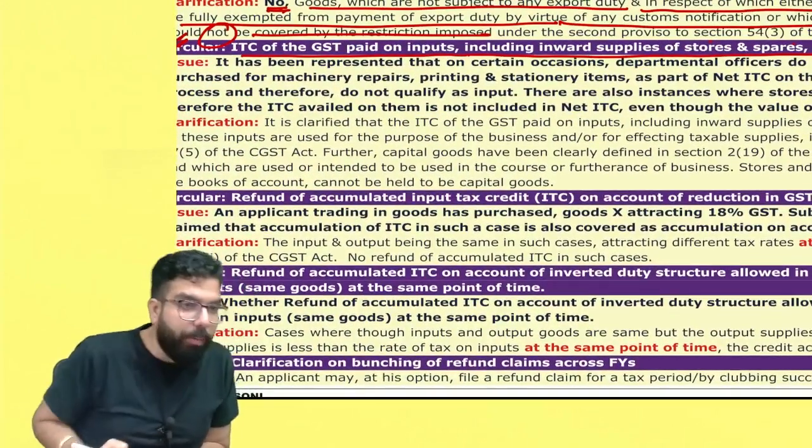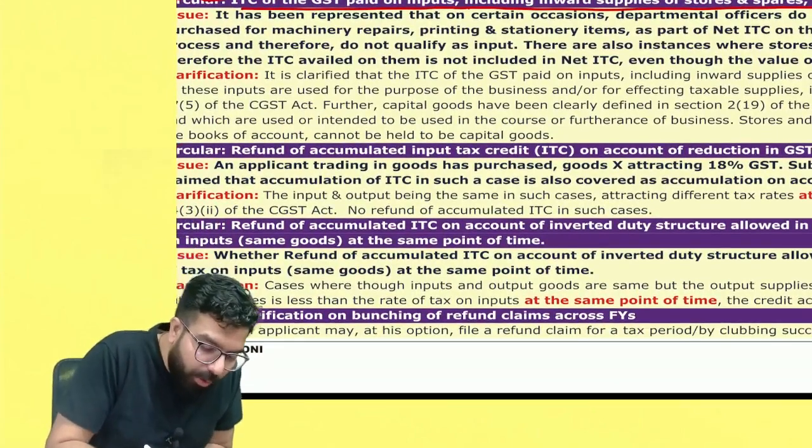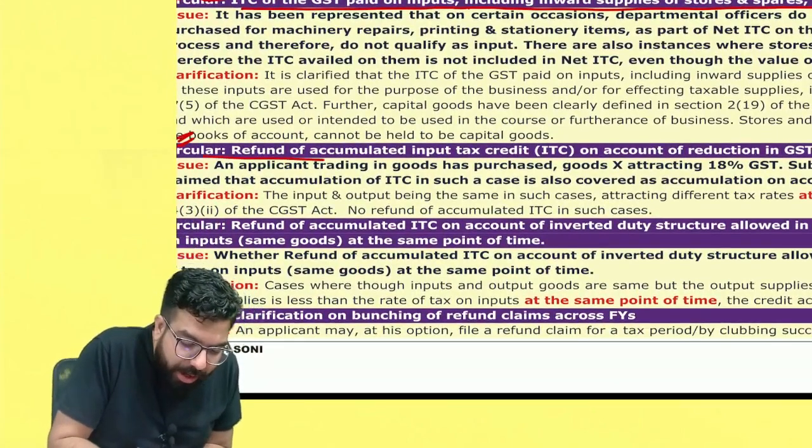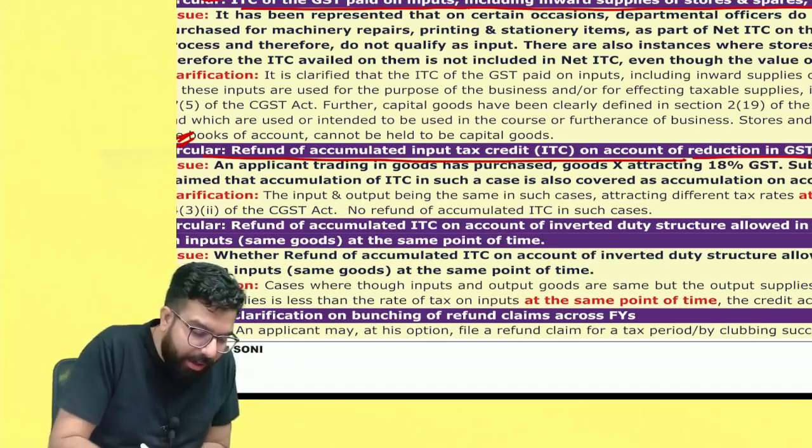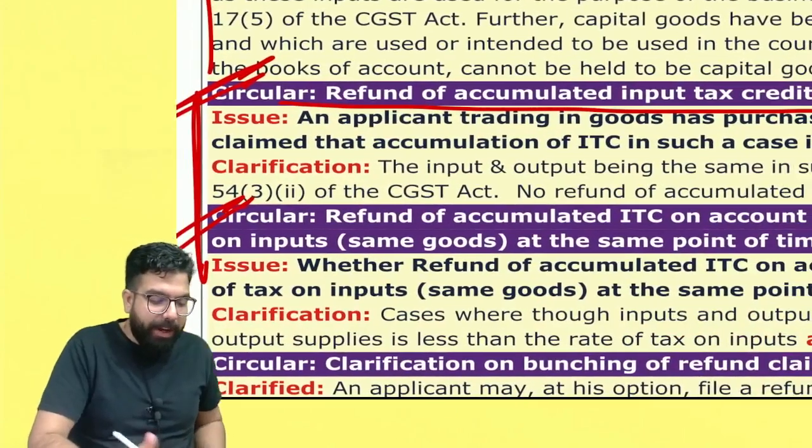People, will you read it at home now? Yes, sir. The next one over here is the circular on refund of unutilized ITC on account of reduction in rates. This circular and the next circular, I will go ahead and tell you what they mean to say.